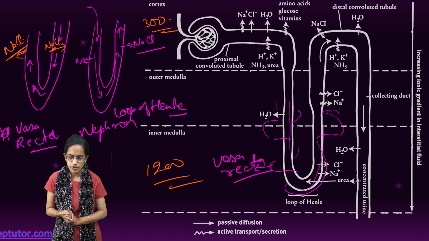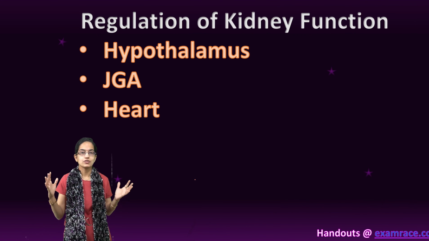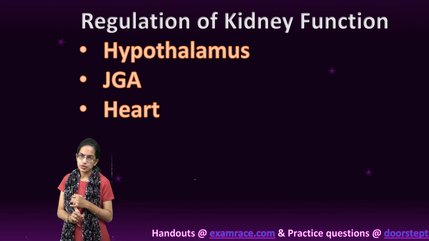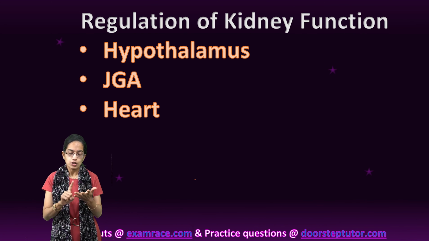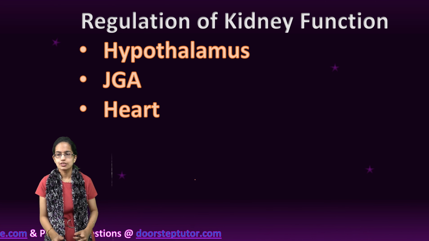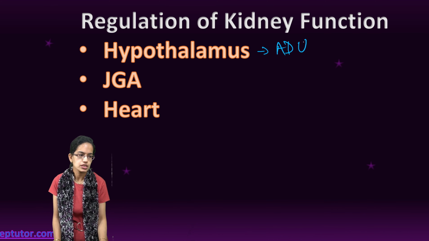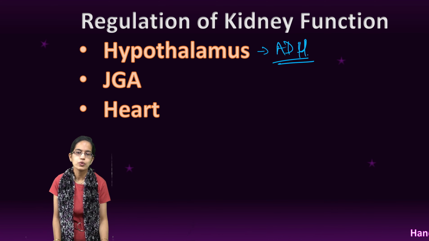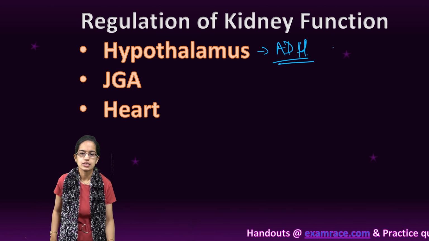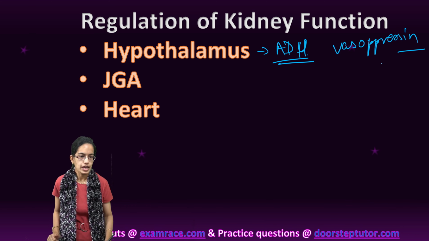Now, this whole process of kidney functioning requires various organs. So first is regulation through hypothalamus, the next is juxtaglomerulus apparatus, and finally we have heart. So let's understand these one by one. Hypothalamus releases ADH, which is the antidiuretic hormone, which is responsible for vasopressin secretion. So vasopressin secretion takes place through the hypothalamus.